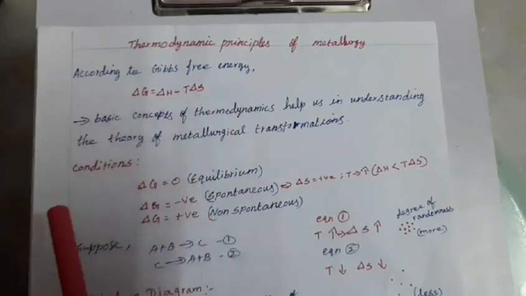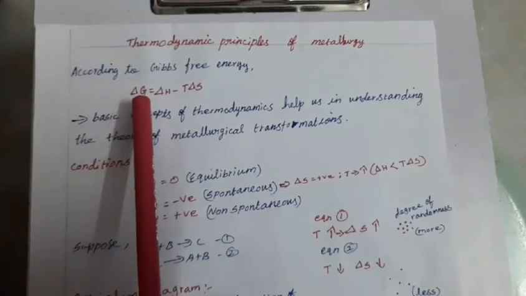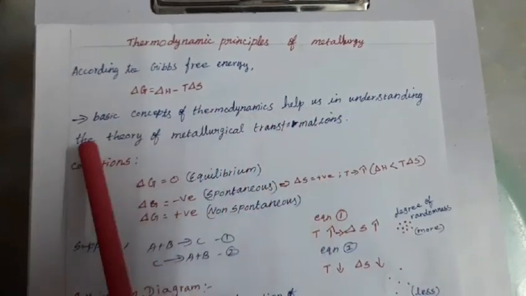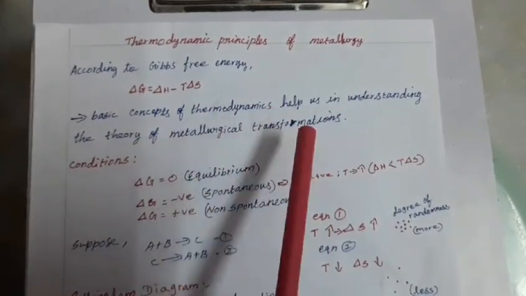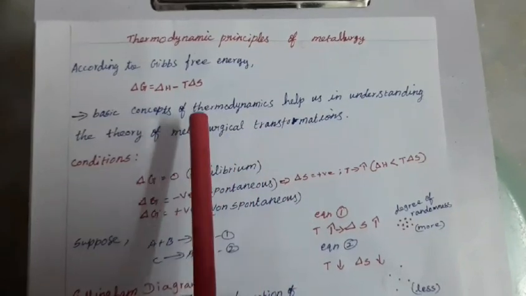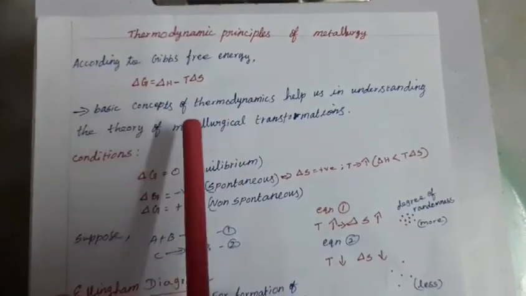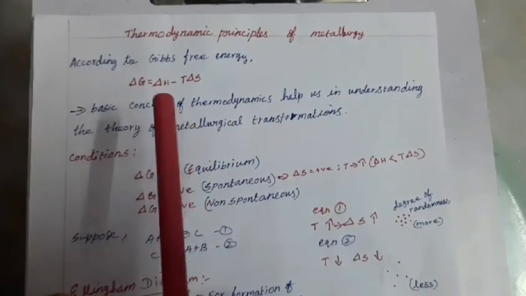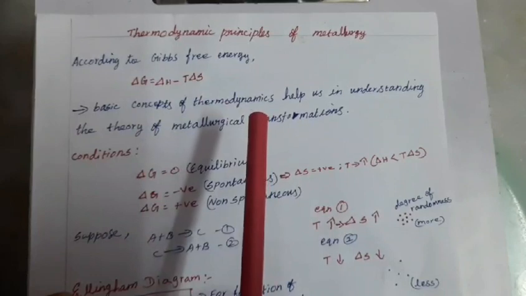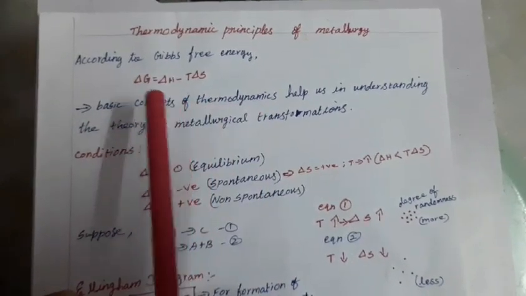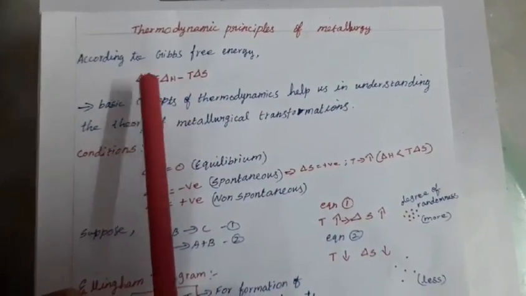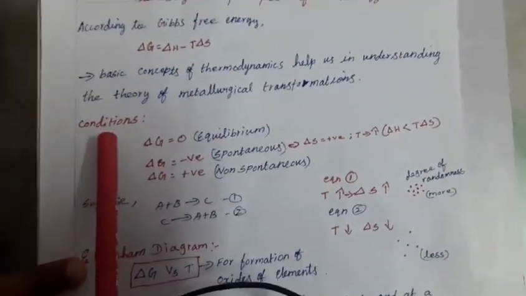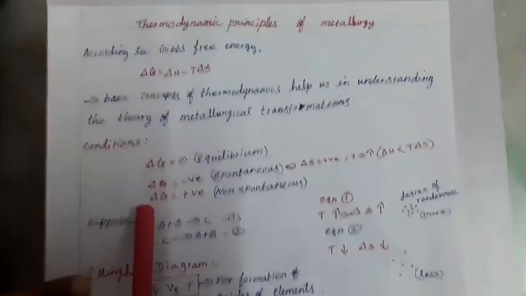is entropy change. So what does this thermodynamic concept tell us? It helps us in understanding the theory of metallurgical transformations. That means whether a process may occur or may not occur, that is, whether a process is spontaneous or non-spontaneous. That is what delta G tells us. As per the thermodynamical concept, there are three important conditions.